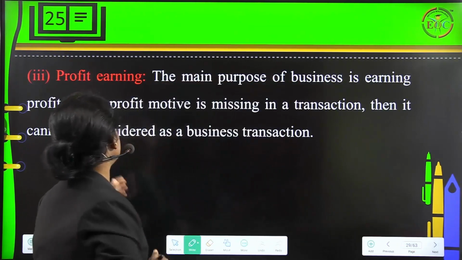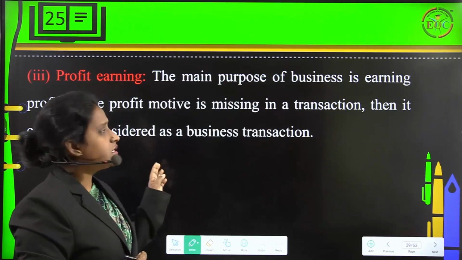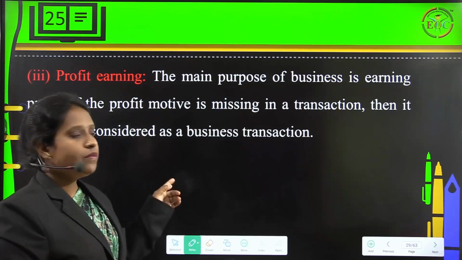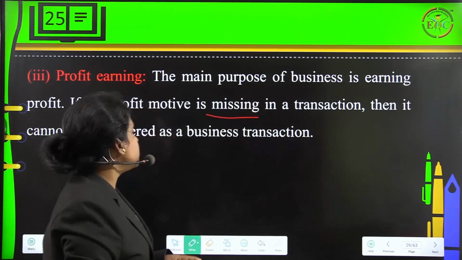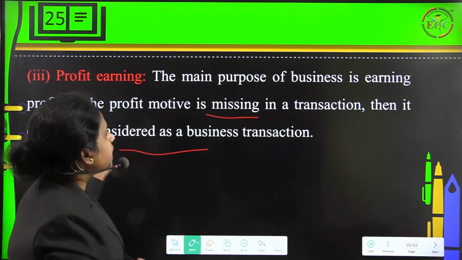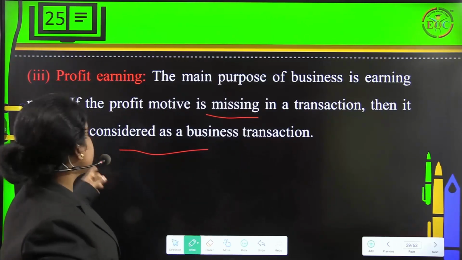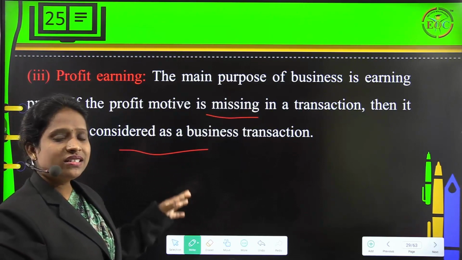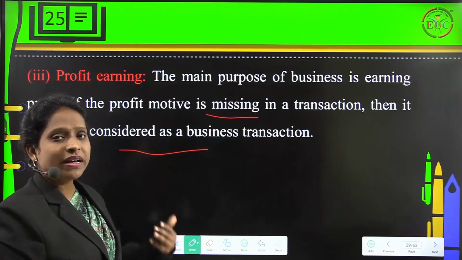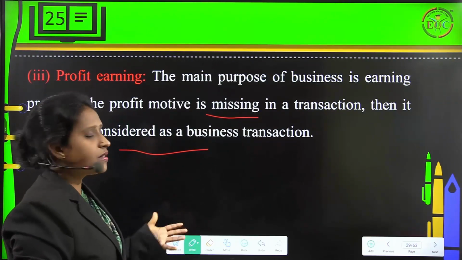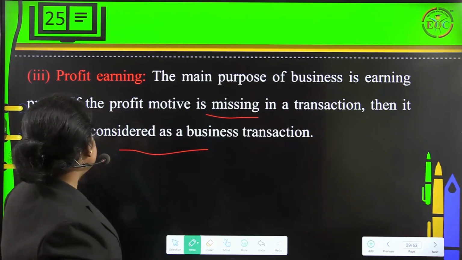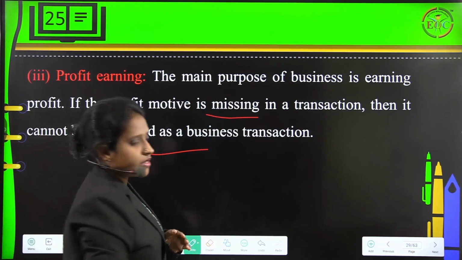Then profit earning. Under this you can understand the main purpose of business is earning profit. If the profit motive is missing in a transaction, then it cannot be considered as a business transaction. The main purpose of business is earning profit. That is the reason why people start a business, because they want to earn money and they are also ready to take up a risk. If the profit motive is missing in a transaction, then it cannot be considered as a business transaction.